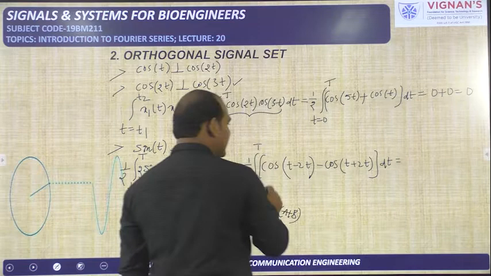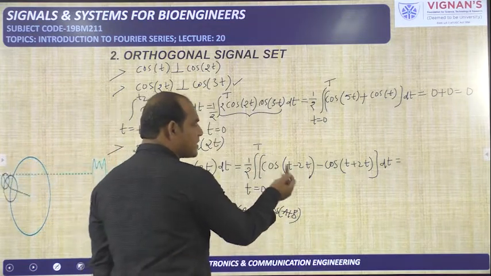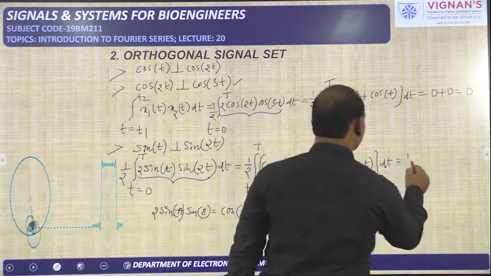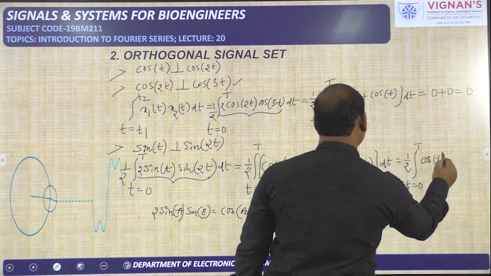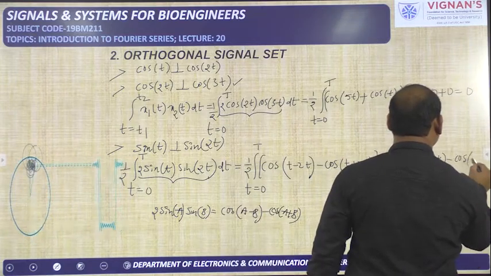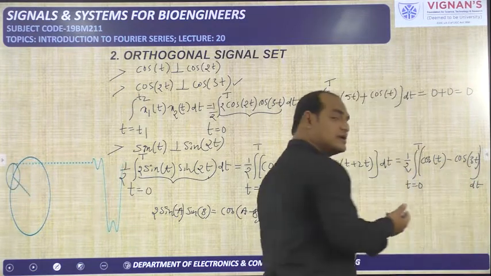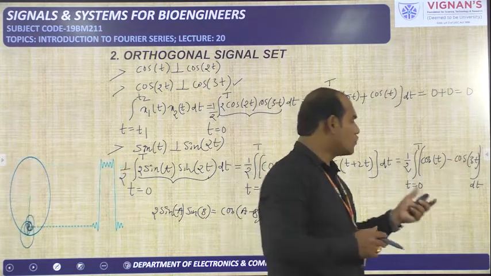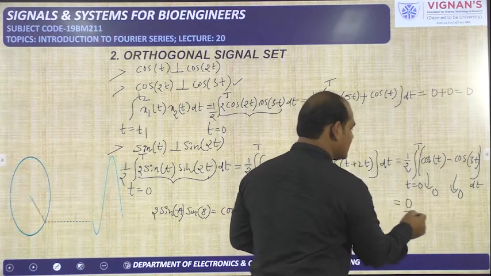So it is cos of minus t, and already I told that cos of minus t is also equal to cos t only. That means it is cos t. So 1 by 2 integral, t changing from 0 to T, of cos t minus cos of t plus 3t, that is cos 3t. So again, integration of a cos function minus integration of another cos function over one period will become 0. It will also become 0. Totally it is equal to 0.